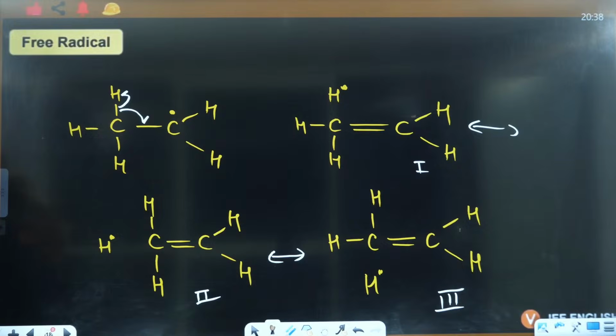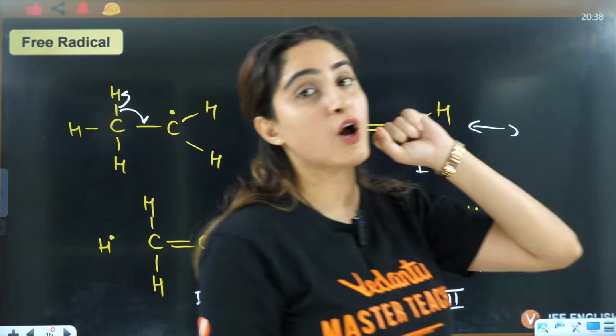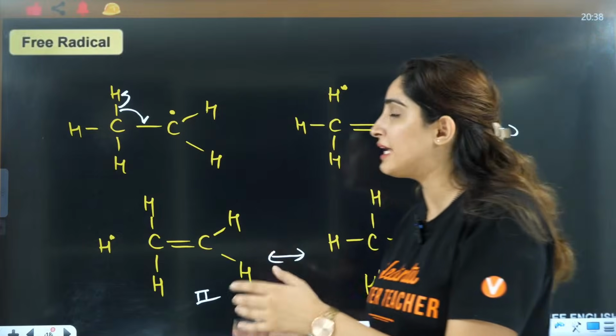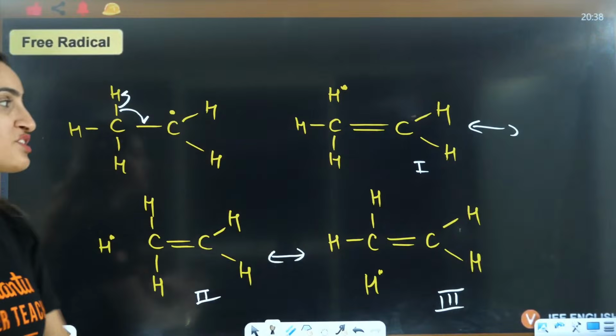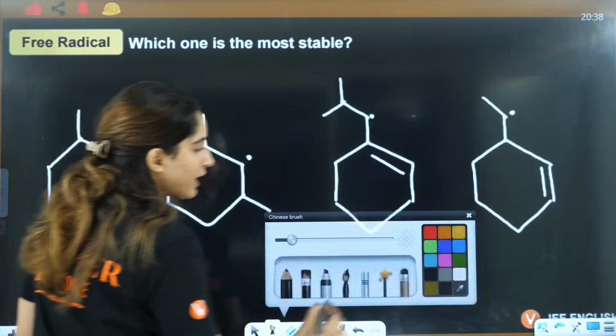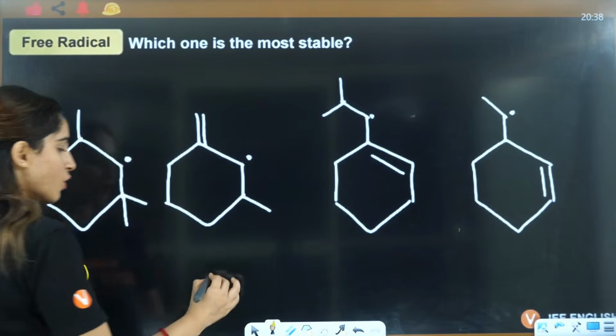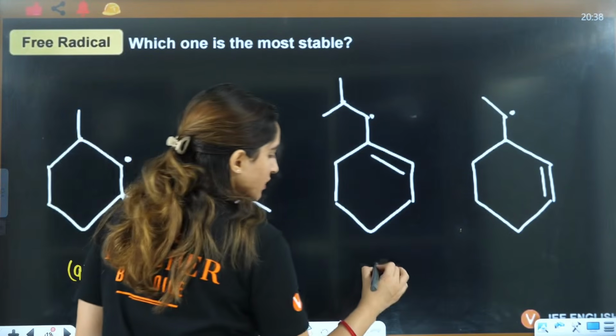Okay, repeat please. What should I repeat? Tell me. Okay, so is that clear everybody? Now shall we do the questions of free radical hyperconjugation in the same way we did questions of carbocation hyperconjugation? It is the same, not even a single difference, right?